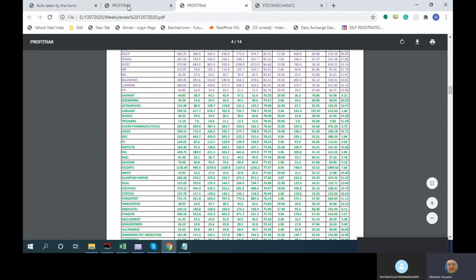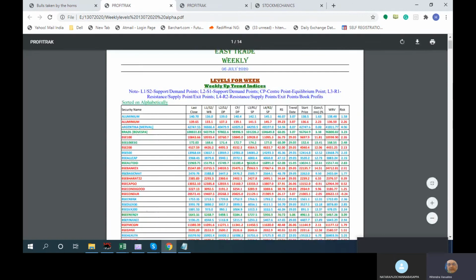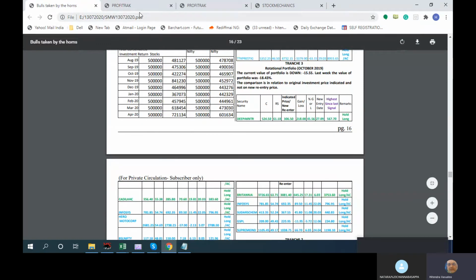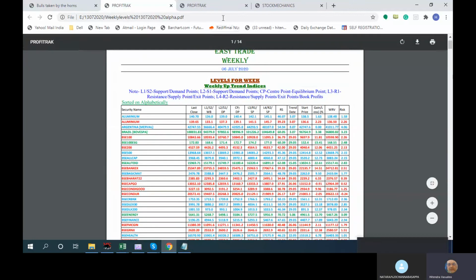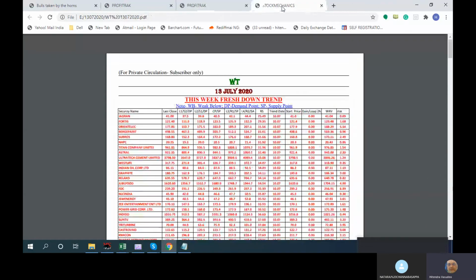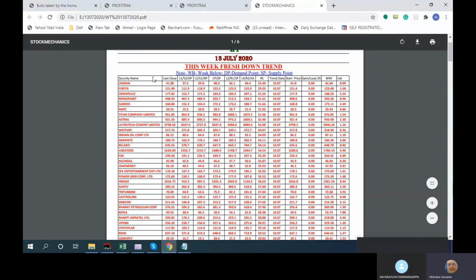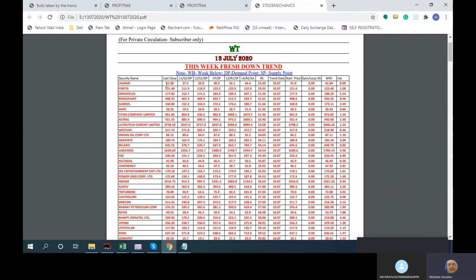Then the other thing is the weekly signals. In that SMW file, you had this week's buy and sell. You also have additional information: this week's uptrend and downtrend. Wherever sell signals were there, it is the same thing, but in a level format, level 1, level 2. Over there is no level format, so you will not come to know the upper range in that table. That is the 2 weeks side.